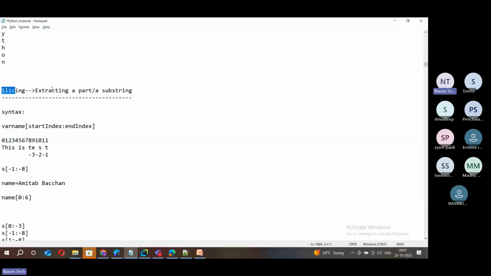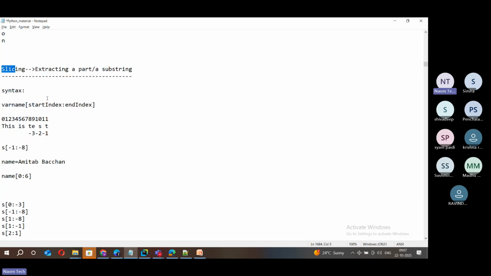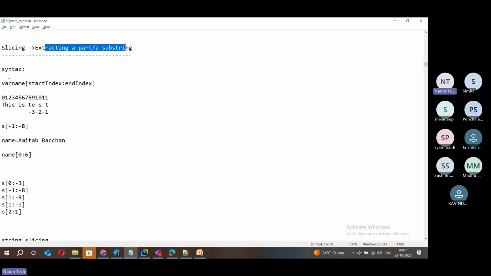What is slicing? Slice, as the name says, mango slice, apple slice, or any slice: we just extract a part of that fruit. Same thing we do in strings. Extracting a part or a substring is what we call slicing. Slicing is not applied only on strings, it is applied on any sequential data structure.